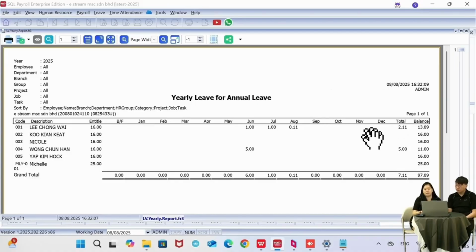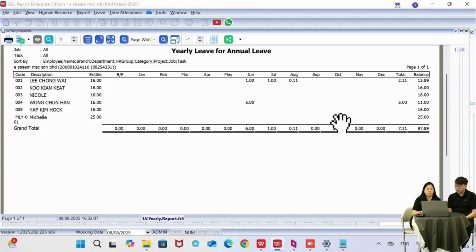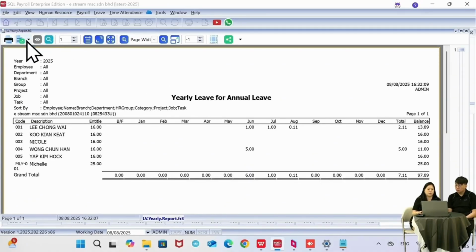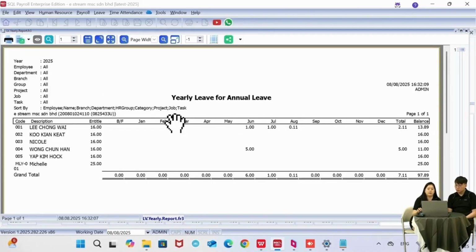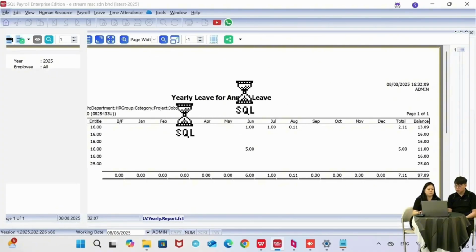And then the balance that they have is 13.89 days. So same thing, you can just print to PDF, or you can export to Excel, and then you can do your own Excel formulas to calculate, or do any comparison that you prefer. This one is for the software part.